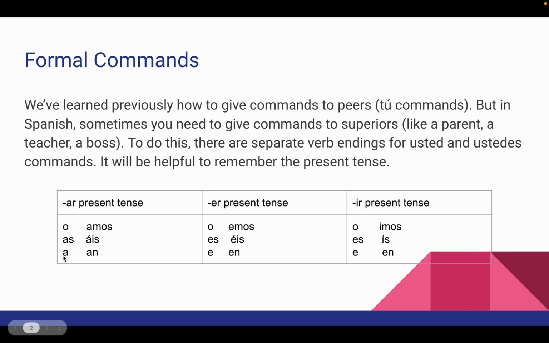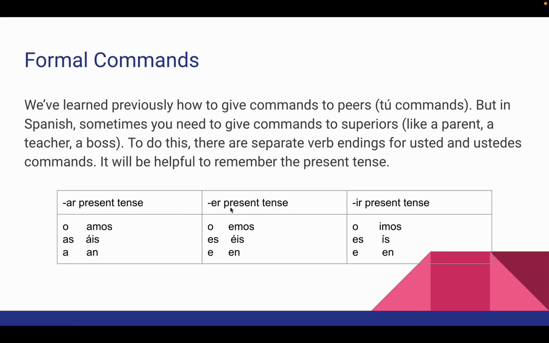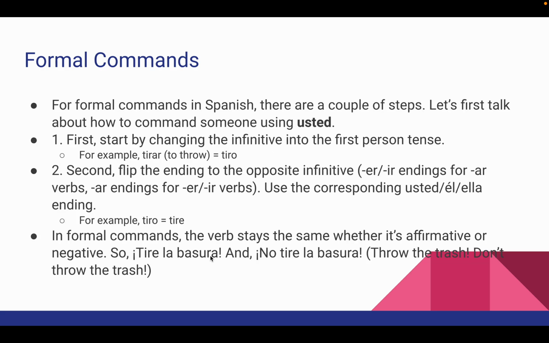So tiro becomes tira. But we're going to flip it. So it's going to become tire, right? So we've got our ER, IR endings, e instead of a. You take the ER, IR endings for third person singular and you put it on that AR verb: tire. So the command form of throw to your teacher would be tire.